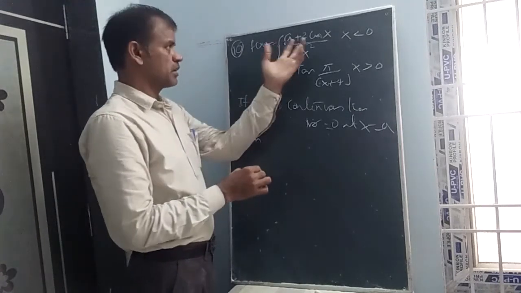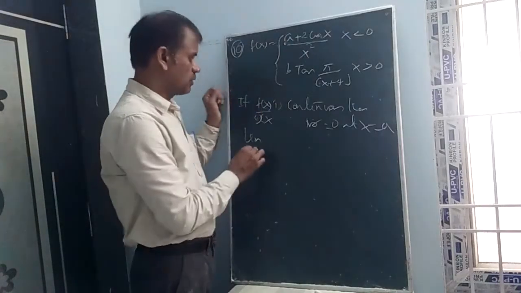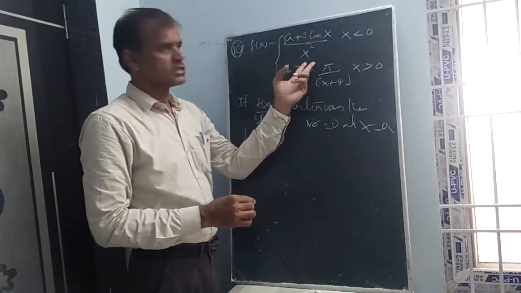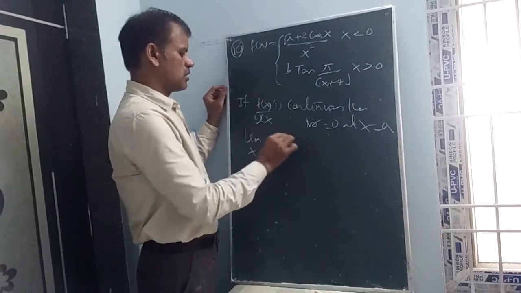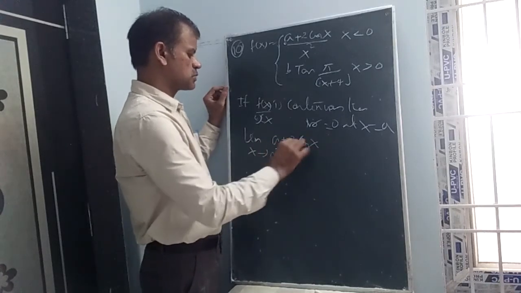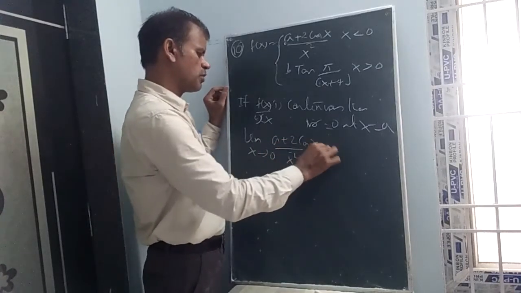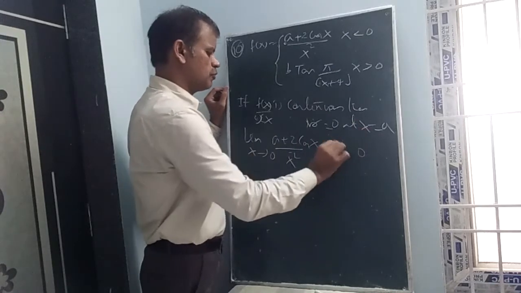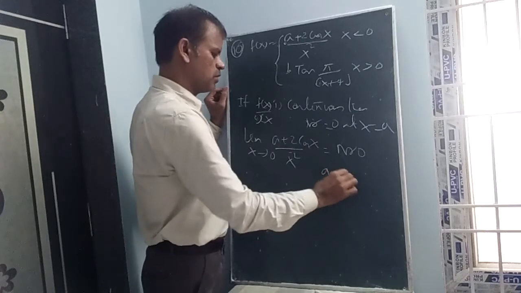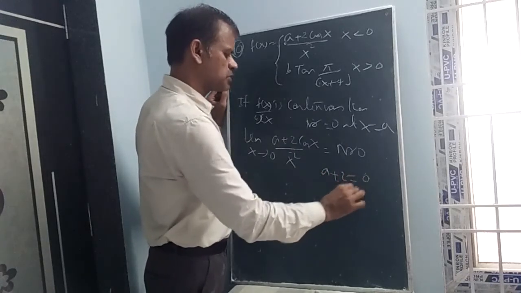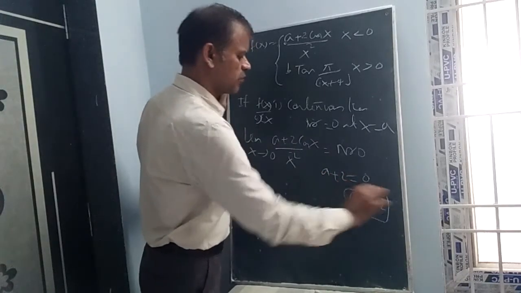The numerator equals 0 you can write, because it is a finite value, because of the 0 by anything concept. So limit x tends to 0, write like this, (a + 2 cos x)/x square, directly numerator equal to 0. The numerator means a plus, substitute here 0, cos 0 equal to 1, so a plus 2 equal to 0, a is equal to minus 2.